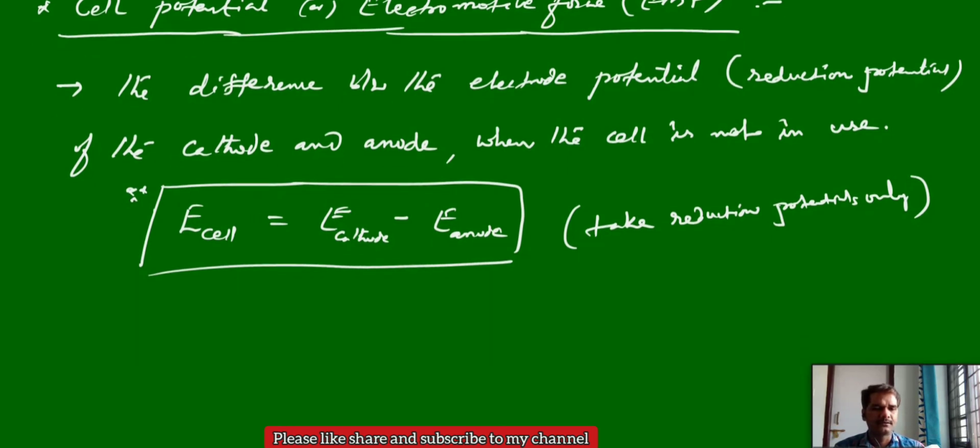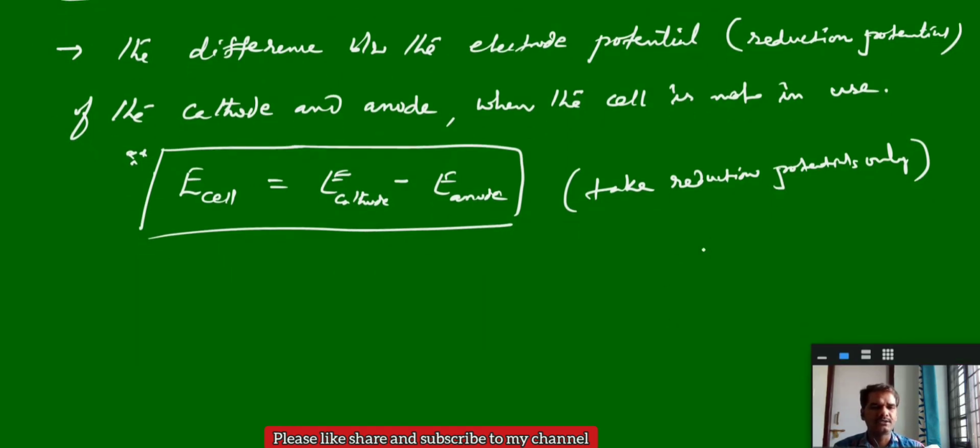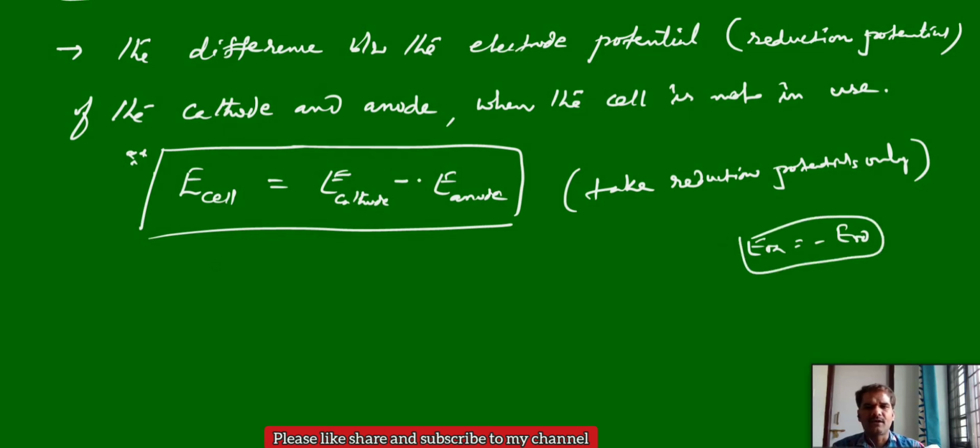For example, we know that E oxidation is equal to minus E reduction. We can generate other formulas here.